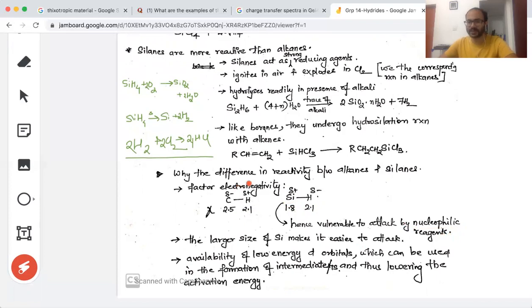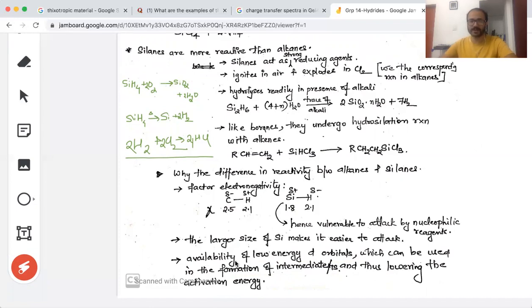Okay, that is one cause of reactivity of silane over the alkane. Another thing is the large size of silicon. So because of the large size of silicon, the attack is more feasible on the silicon in comparison to carbon. And another third reason, which also is a very prominent reason, is because of the availability of low energy d orbitals, which can therefore form intermediates and thus lower the activation energy.